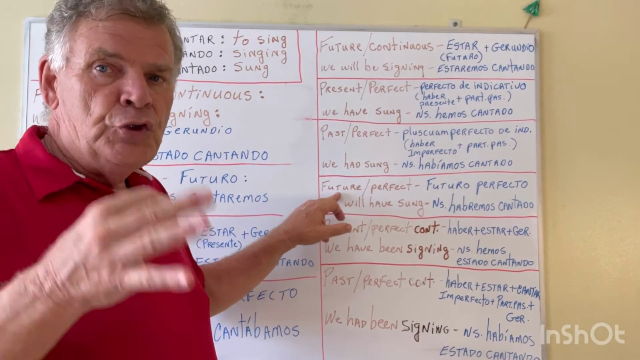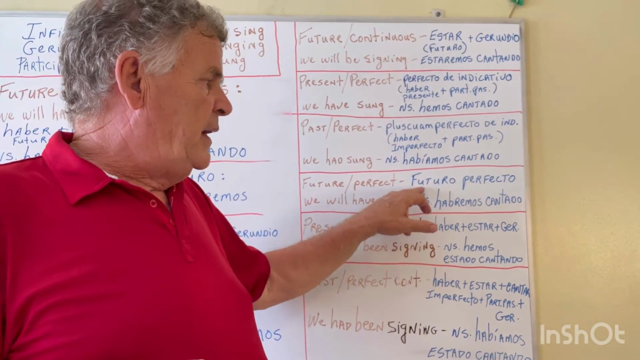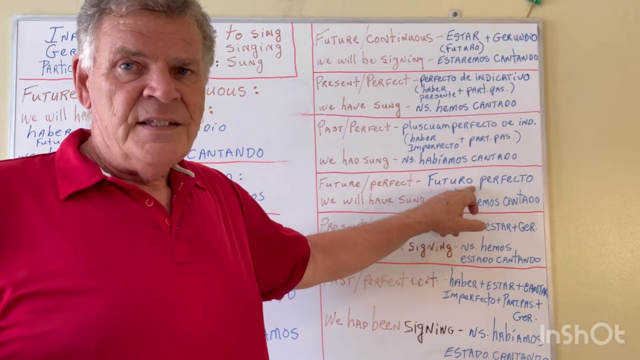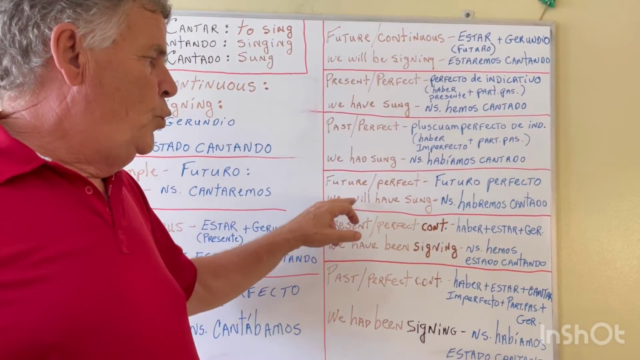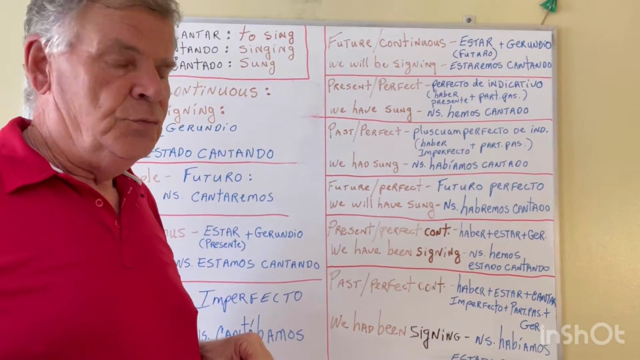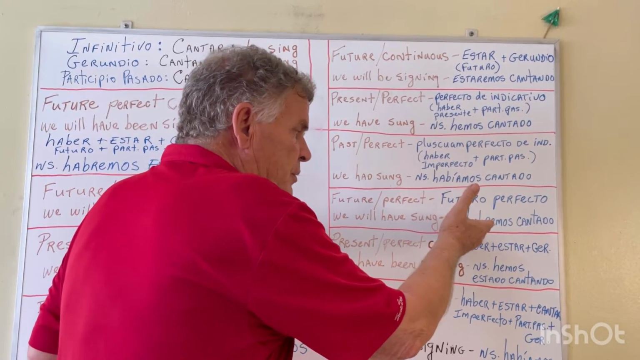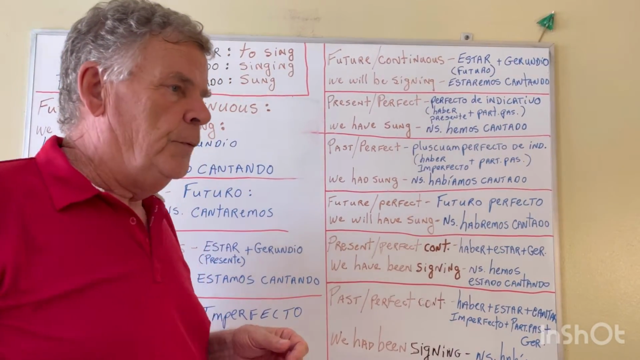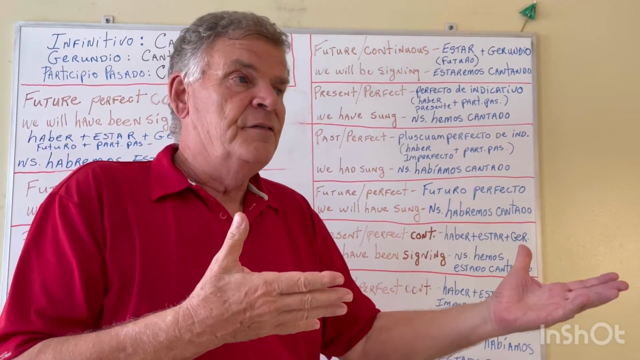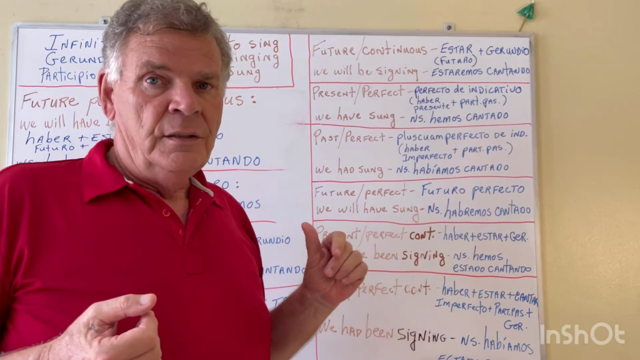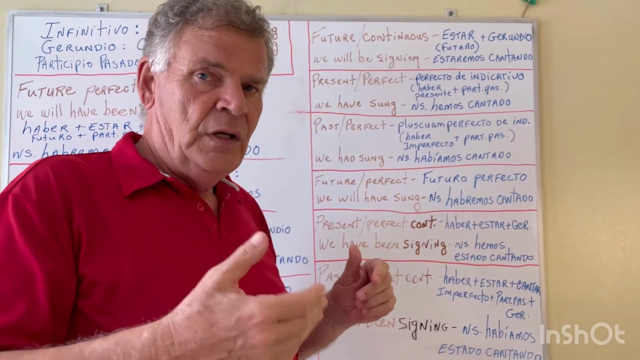Ahora, future perfect in English. In Spanish is another tense that exists called futuro perfecto. We will have sung in English. We will have sung, and in Spanish it's very simple. Habremos cantado. Okay, so habremos translates as we will have sung. Habremos cantado. Nosotros habremos cantado. We will have sung.